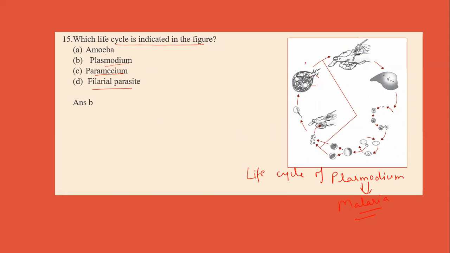Now this is the life cycle of Plasmodium and it is causing malaria fever. Now this is the sporozoite stage. It represents a vector which is known as the female Anopheles mosquito.